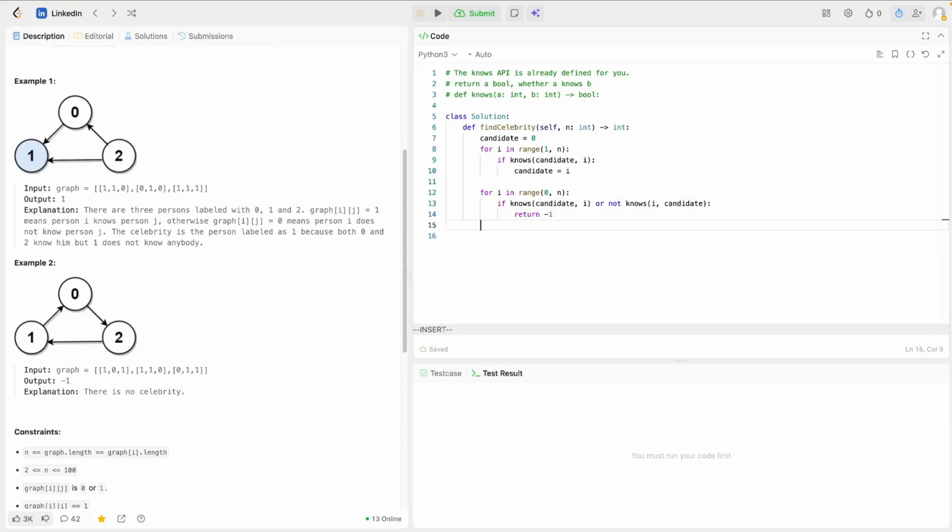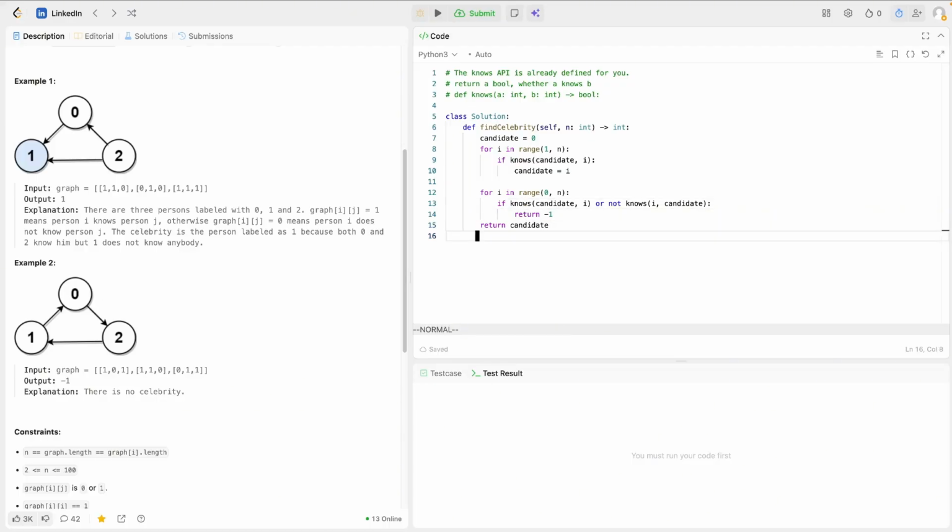But after the second for loop, the verification loop, if we don't find anything that violates the rules, then the single candidate would be the celebrity that we're looking for.